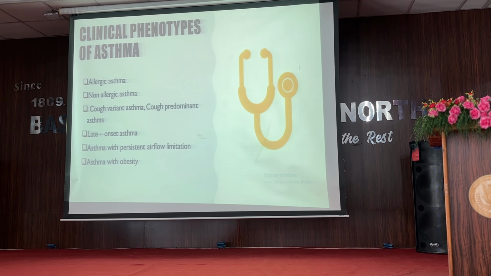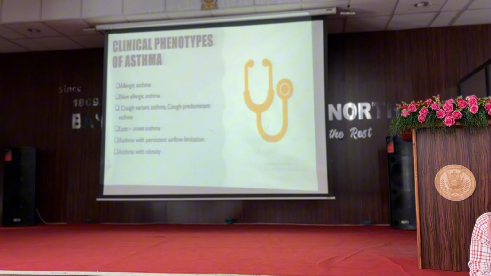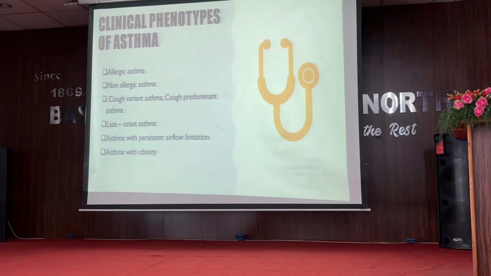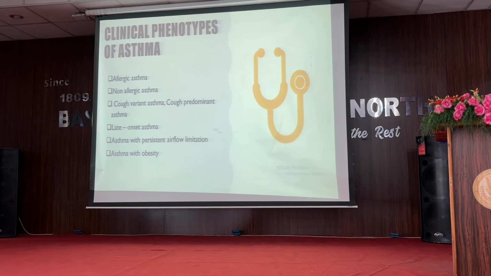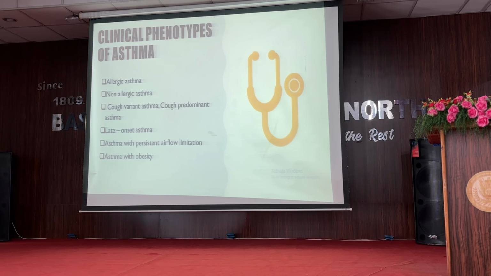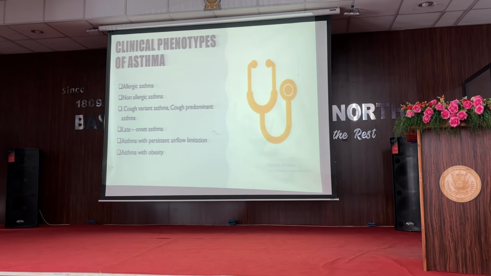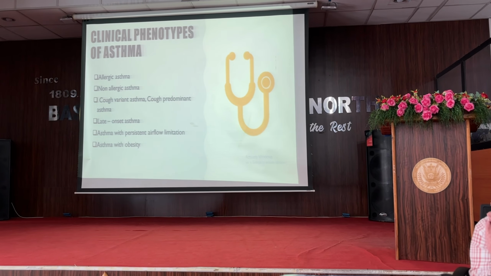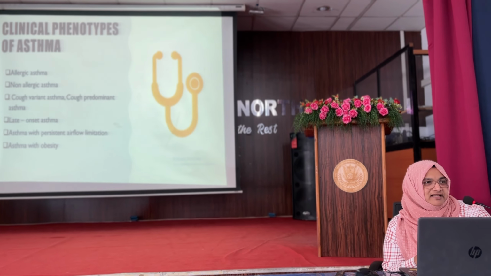And a few words about clinical phenotypes. Since there are many underlying disease processes, the most common is allergic asthma. Most of the children, or most of the people, have allergic asthma, the most common phenotype, because they may have a personal history of atopy, like allergic rhinitis and eczema.